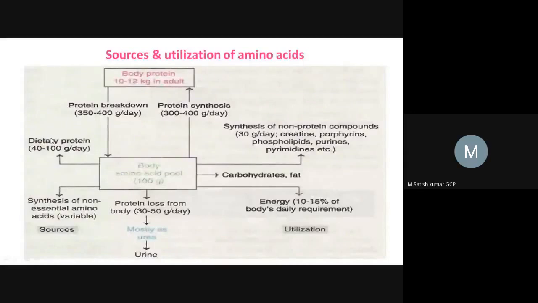After that, this uncoiled protein chain enters the intestinal area, the digestive tract, where it gets degraded and digested, converting into amino acids. This is the pathway by which dietary proteins finally convert into amino acids.